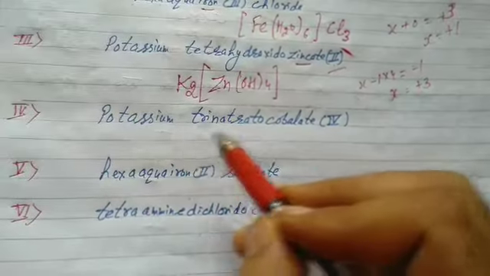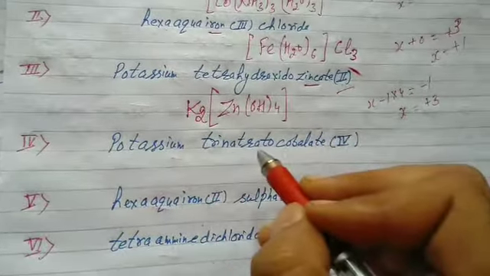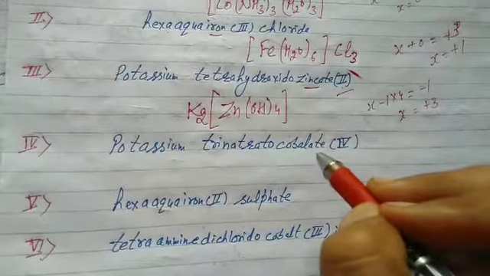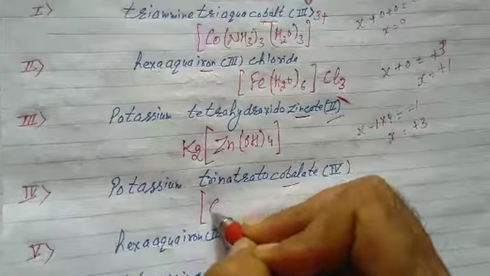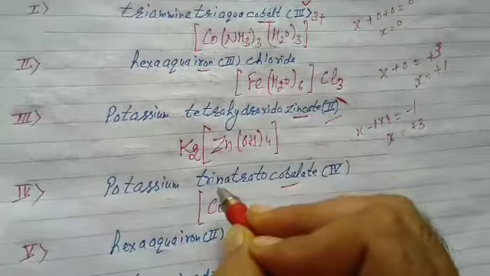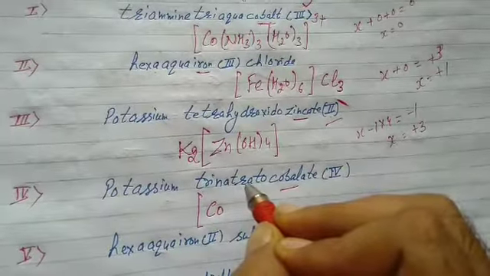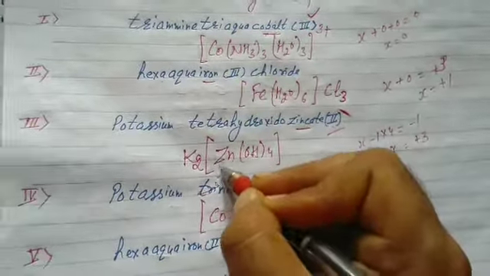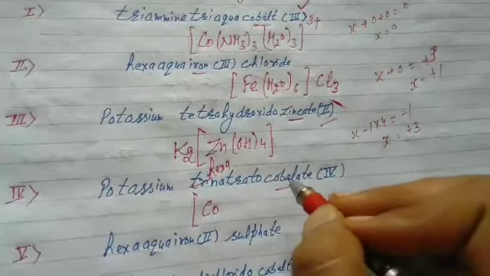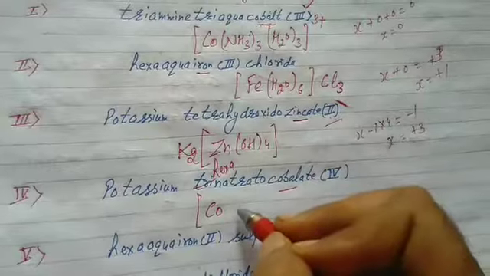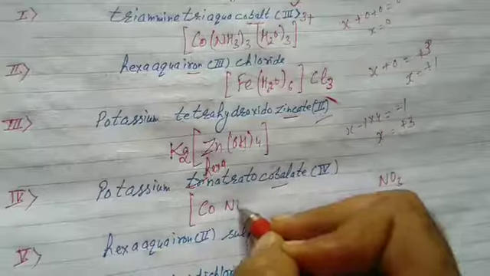After this, next again I am doing. After this, please practice by yourself. Potassium trinitrato cobaltate 4. Detect the central metal ion. The central metal ion is cobalt. Before the metal, these are ligands. Trinitrato. Sorry, hexanitrato. Because the secondary valency of cobalt is 6, its coordination number is 6. Nitrate, NO3. Hexa means 6 times.